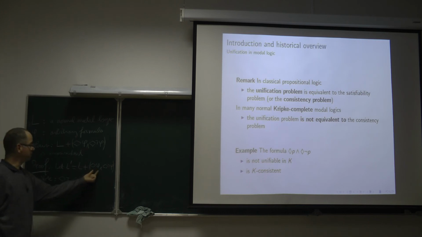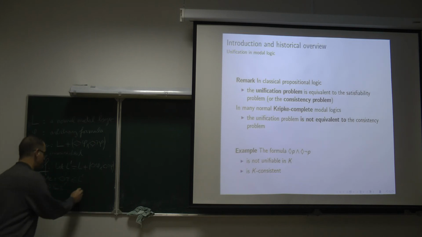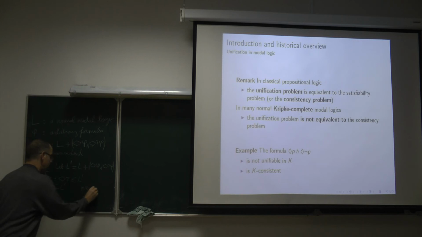Because if diamond phi is an axiom of L prime, then diamond true is derivable. So the logic KD is included in L prime. KD is the least normal modal logic containing K plus the axiom diamond true. KD is K plus diamond true.